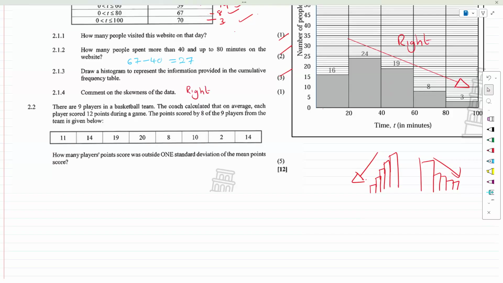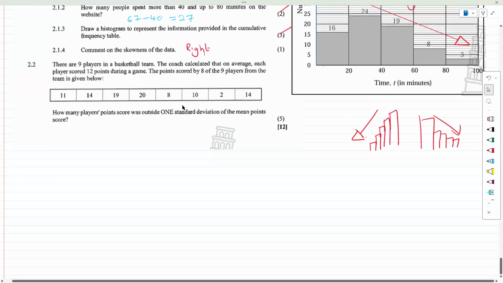But for the next question, we have quite a simple question, but it is 5 marks, so let's not mess it up. There are 9 players in the basketball team, and the coach calculated on average, each player scored 12 points during the game. The points scored by 8 of the 9 players of the team are given below. How many players' points score was outside one standard deviation of the mean of the score?